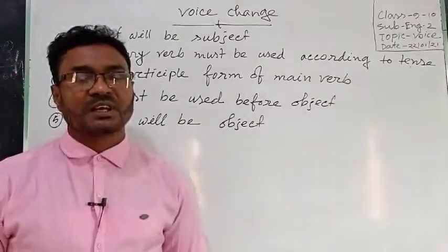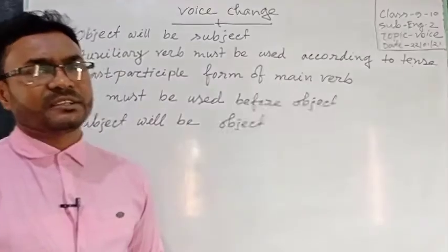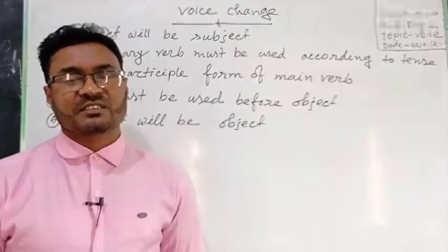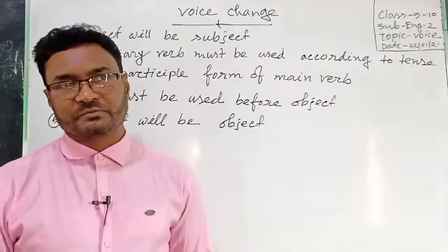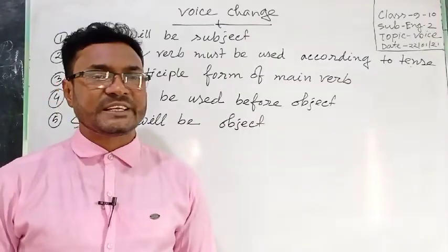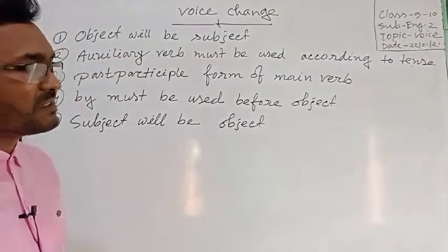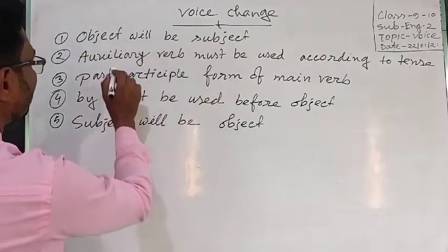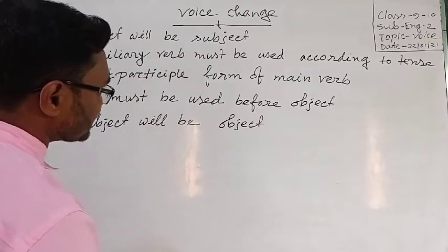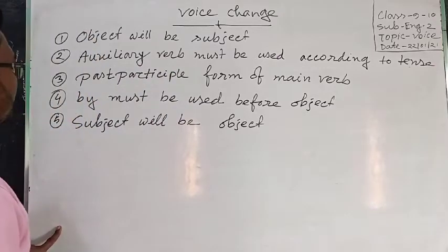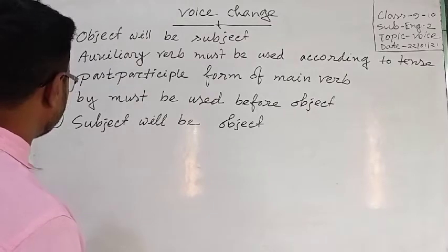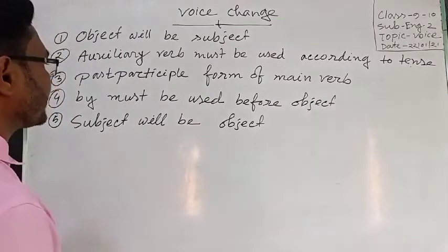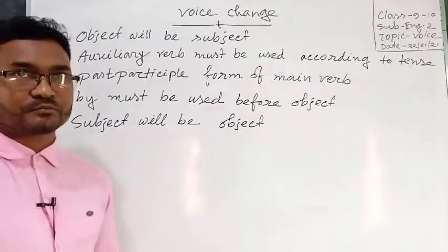Dear student, I have written the rules how to change active to passive. Please stay with me. Number one, object will be subject. Auxiliary verb must be used according to tense. Past participle form of main verb. By must be used before object. Subject will be object.